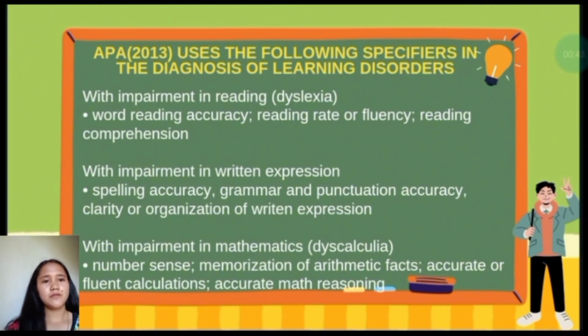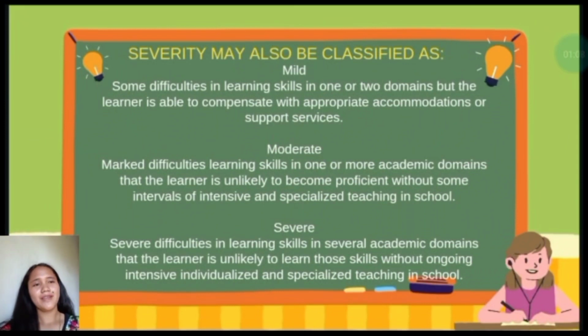This specifier affects the number sense, memorization of arithmetic facts, and accuracy or fluent calculations. Accurate math reasoning is also affected by this diagnosis. Severity may also be classified as mild, moderate, and severe.